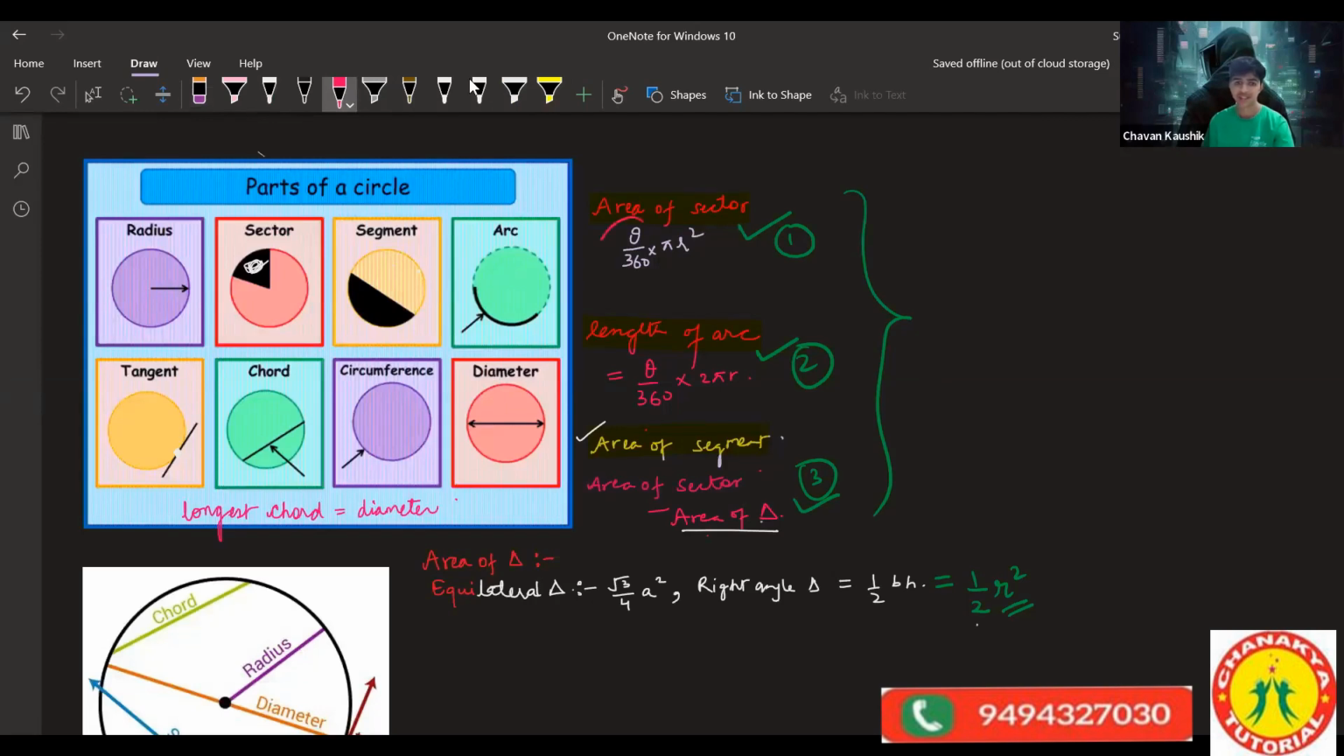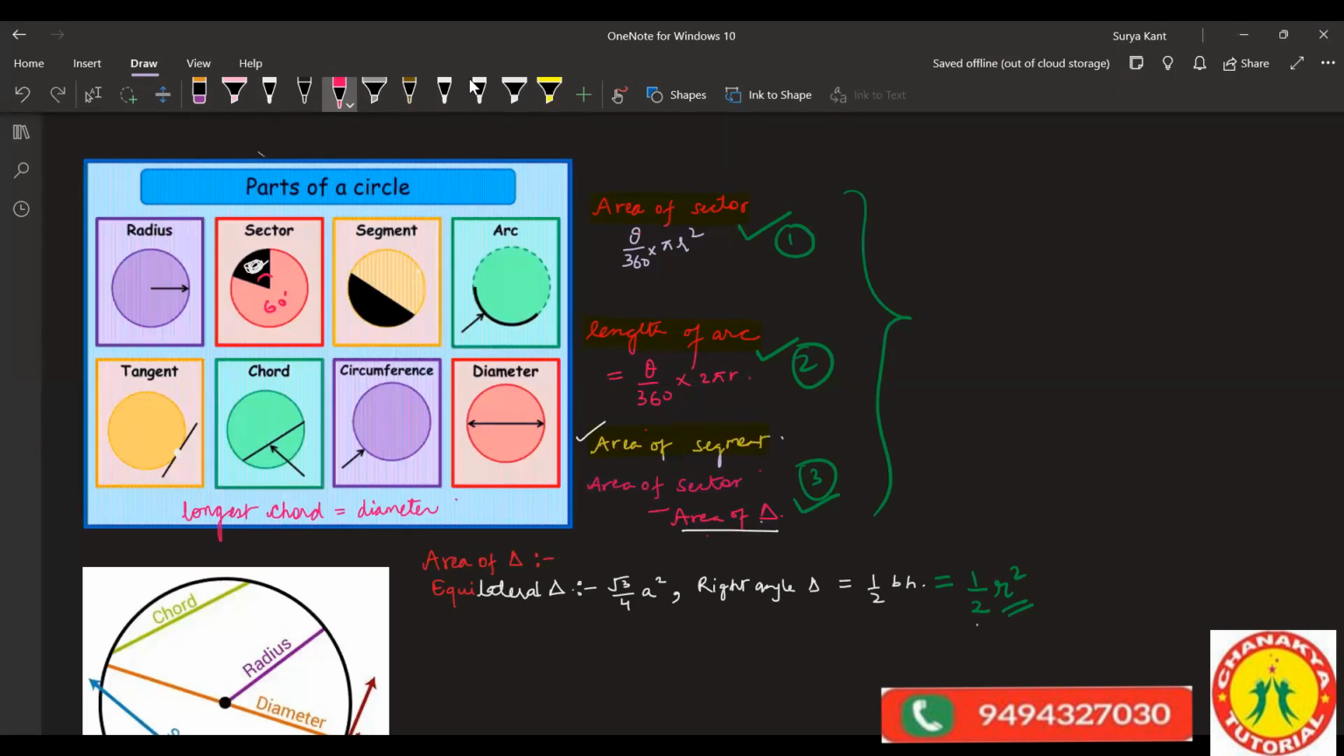From here to here, then the center will be here, right? So what is the angle over here? The same thing we should use here also. Theta by 360 into pi r square. If the angle is 60 degrees over here, you have to use 60 by 360 into pi r square. The total circumference of the circle is nothing but 2 pi r.